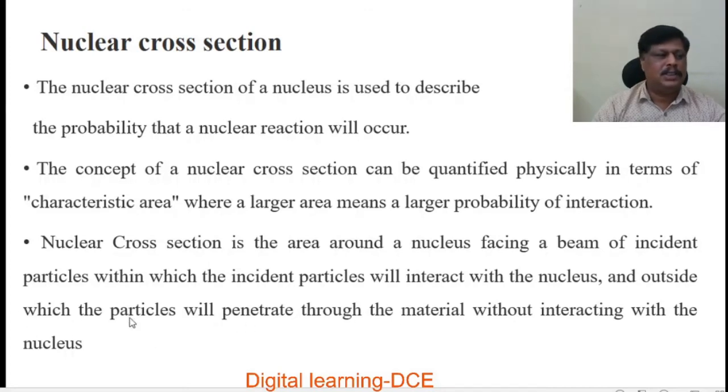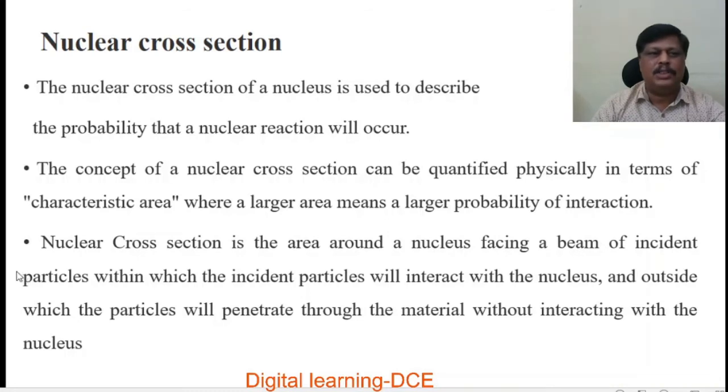Dear students, we know that when particles are bombarded on a target, some of them penetrate through empty space and only a few particles will interact with the target nucleus inside the material and lead to some kind of nuclear reactions.